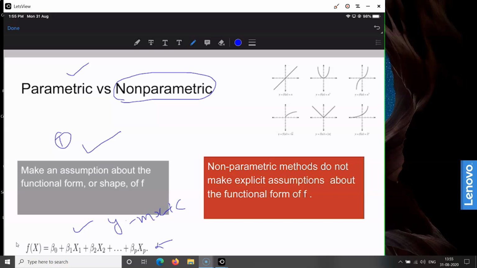But parametric methods make the assumption that a certain kind of mathematical function exists, which is particularly the linear function. So this is another way of classifying, based upon whether the machine learning algorithm makes assumptions or not. Based upon that, there are two different kinds of machine learning methods: one is called the parametric method and another is called the non-parametric method.